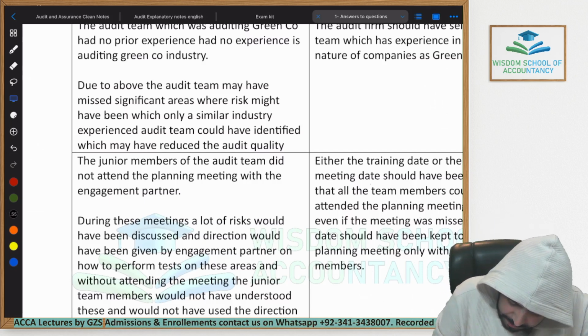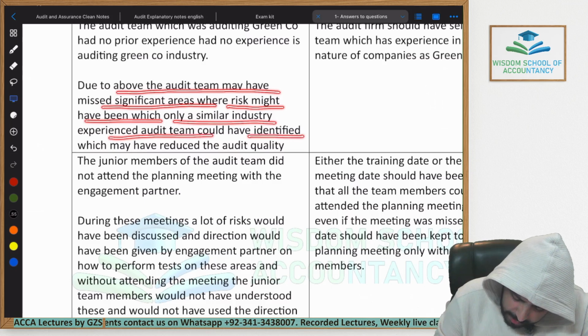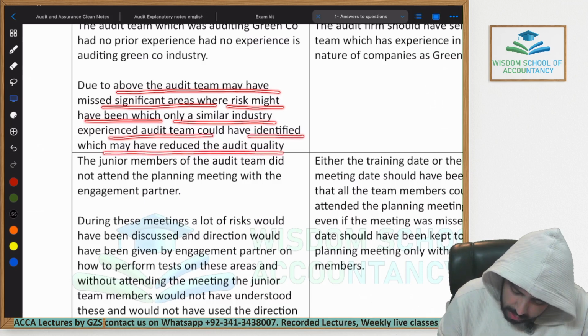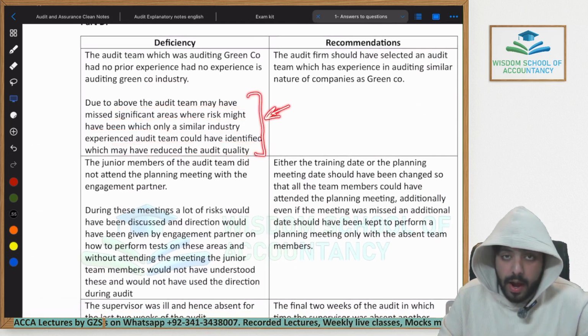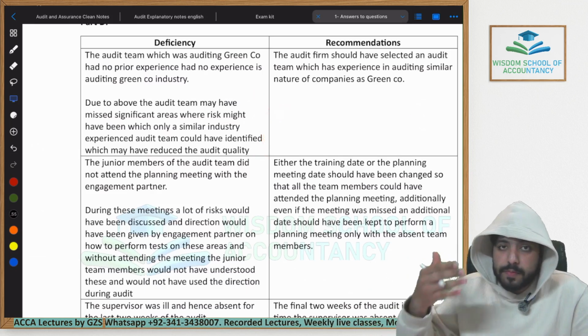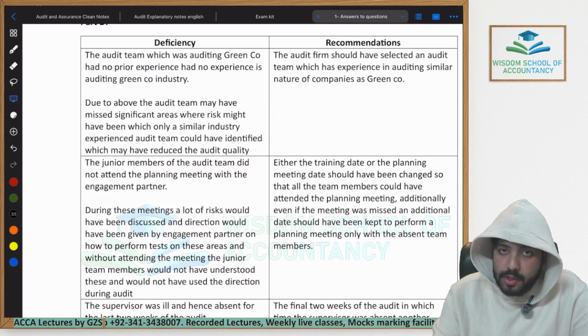Let's read the answer. Due to the above, the audit team may have missed significant areas where risk might have been, which only a similar industry experienced audit team could have identified, which may have reduced the audit quality. So in short, if you would have assigned people who had a similar type of experience, they would have been able to properly identify risky areas from within the financial statements.